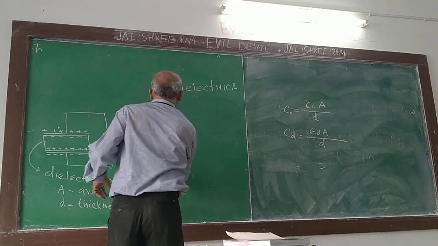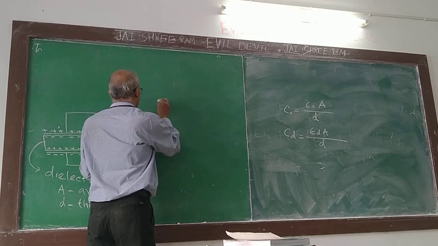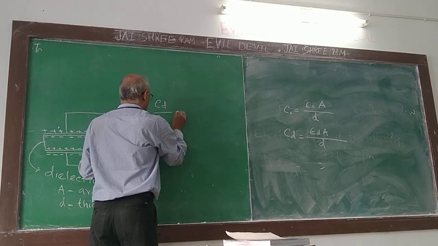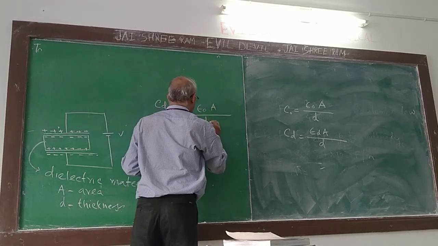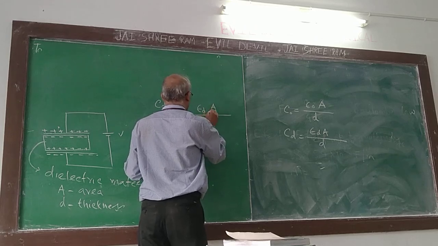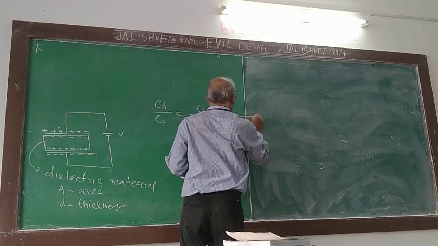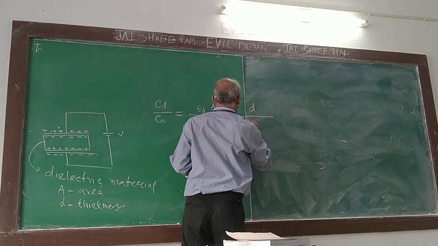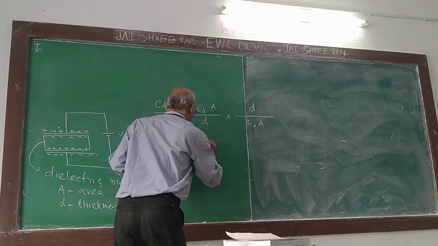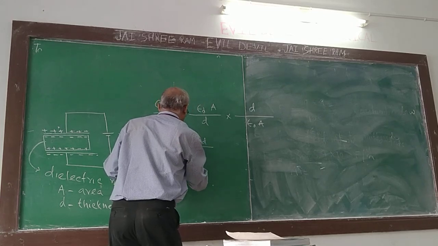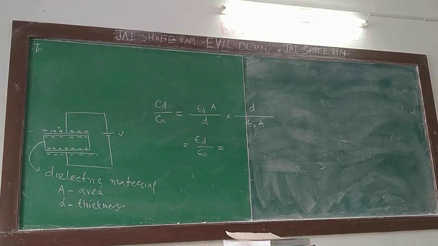The ratio will be epsilon D divided by epsilon naught.